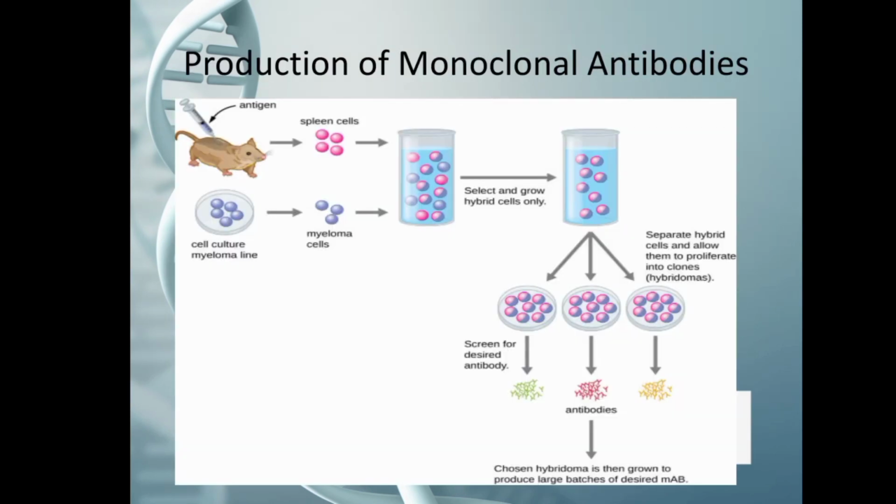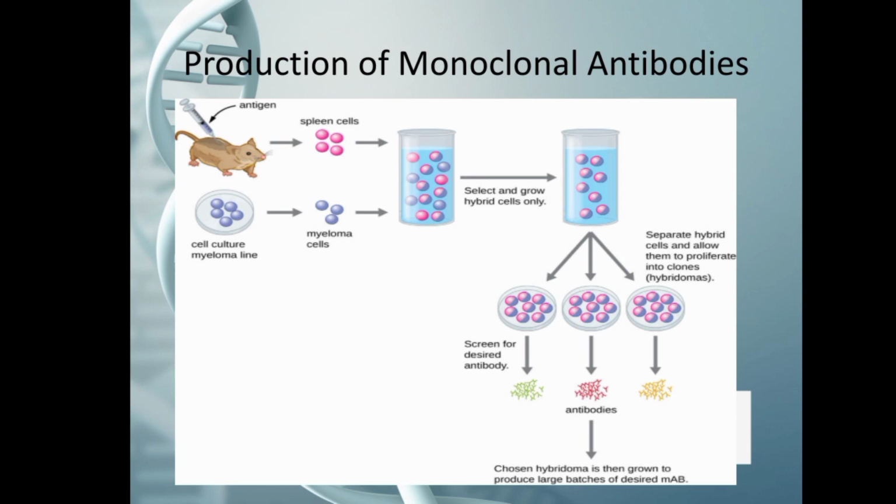Production of monoclonal antibodies. The antigen is injected into a mouse and the spleen cells are taken from the mouse. Simultaneously, a cell culture of myeloma cells is grown. The myeloma cells are extracted from the culture plate. Now the myeloma cells and the spleen cells are allowed to grow in the nutrient media. After some time, the hybrid cells,